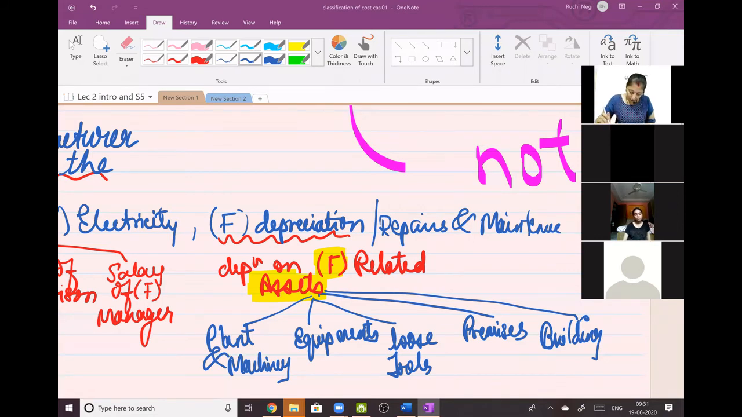Okay, now there is a question. Let me check. Okay, Radhe Shyam has asked, ma'am, what are indirect wages? Okay, I'll reply to this.